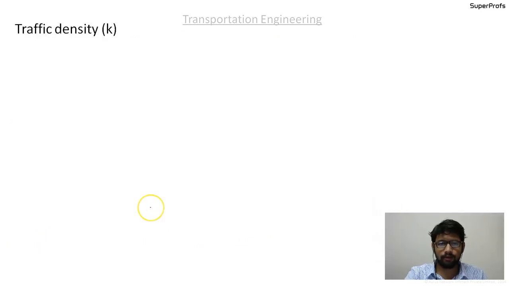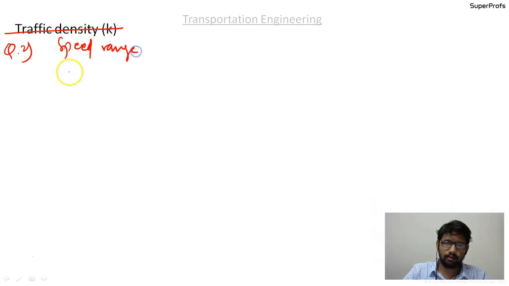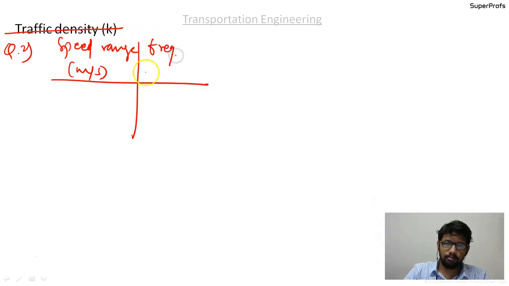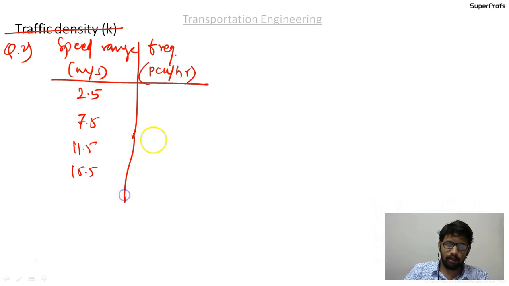The same question can be given in a different format. I'll solve it over here. We are not discussing traffic density now. The same question can be put in the other format. They'll give you the speed range like this. The speed range is, say, in meters per second in column 1, and the second column will be frequency in PCU per hour. The speed range is 2.5, 7.5, 11.5 and 15.5.